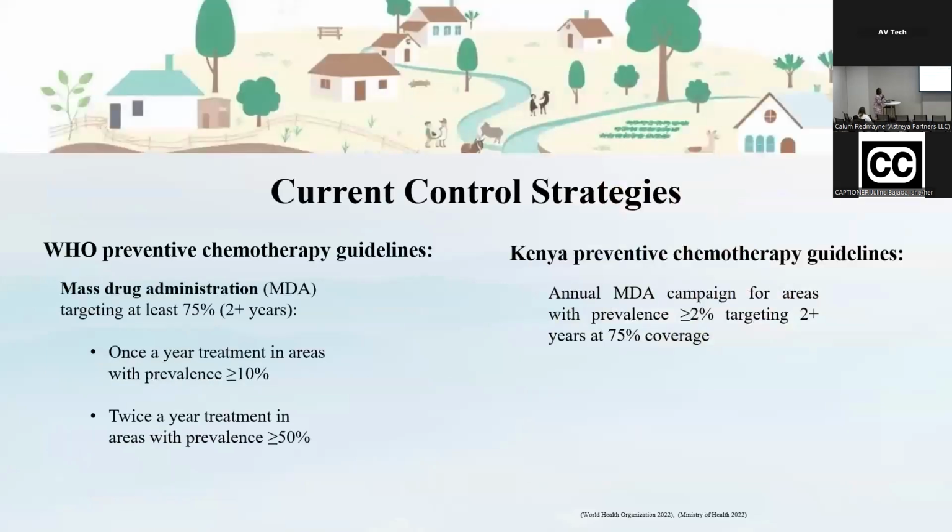Currently in Kenya and even globally, the disease is targeted for elimination. Globally, according to the WHO guidelines, it's targeted for elimination as a public health problem, and in Kenya, by reducing the prevalence to below 2%.